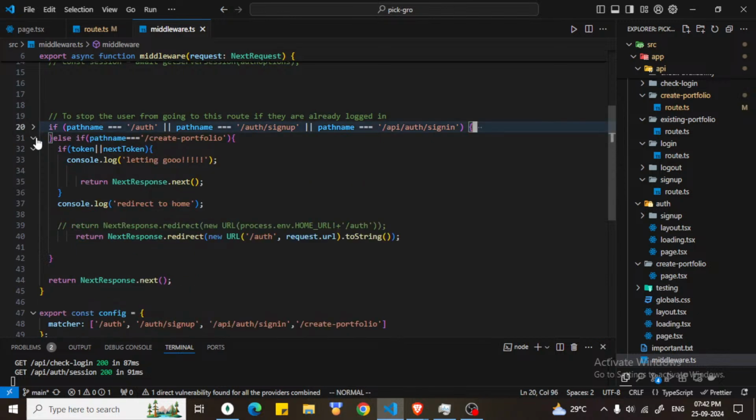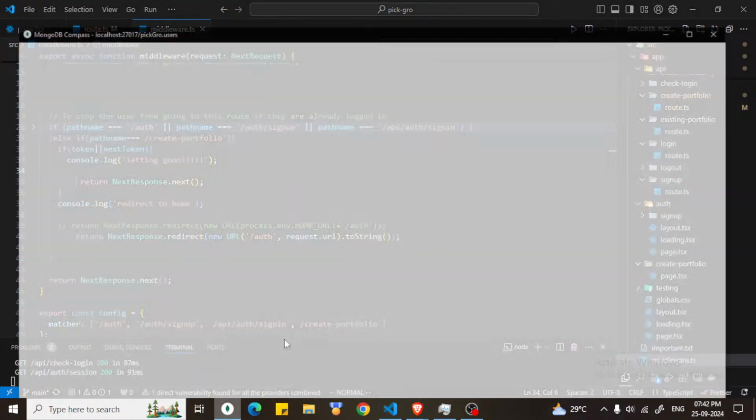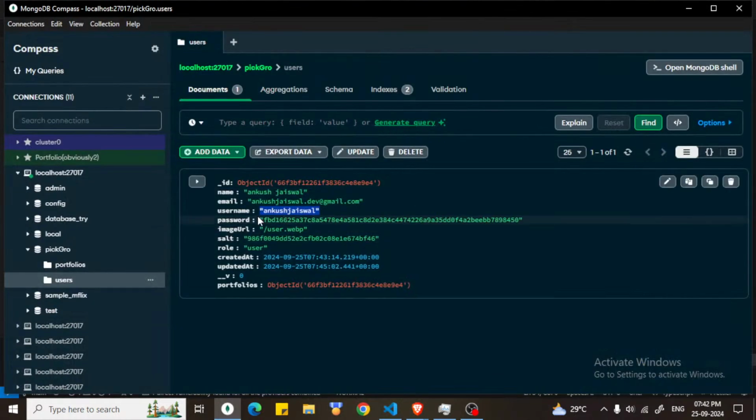And our else if block is that if user comes to create portfolio, we have to check that user must be logged in, and if he is logged in, then we will go to the database of ours and we will check if user has already created a route name or username. This username will be used for his portfolio URL.